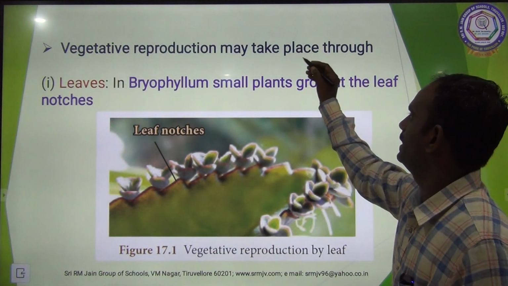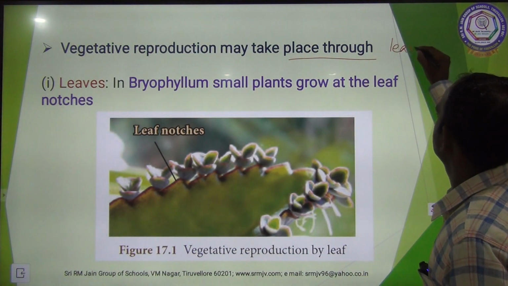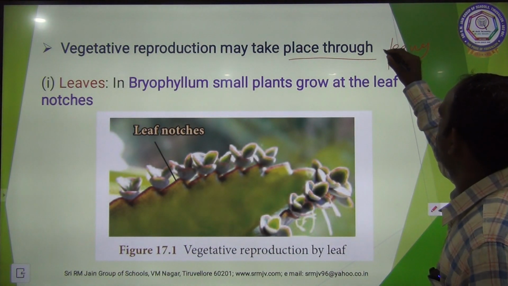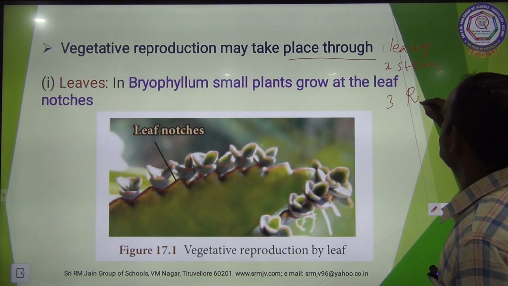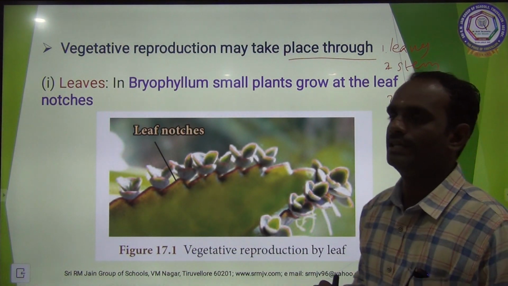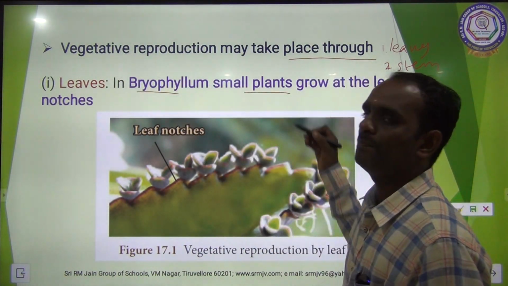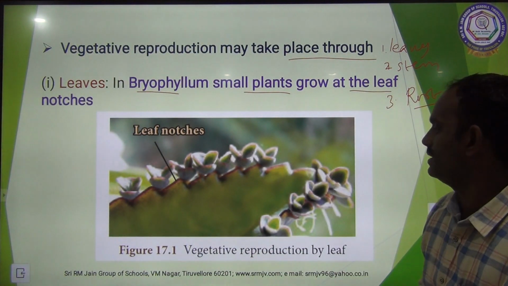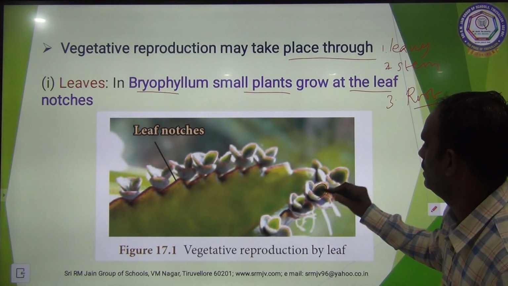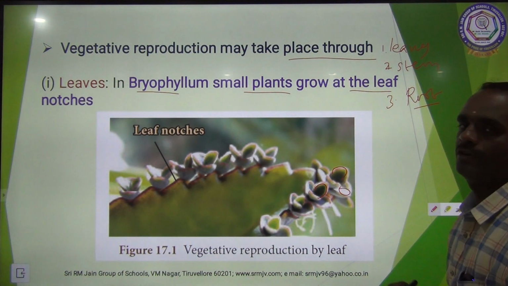Vegetative reproduction may take place through leaves, stem and the root. First we will see the leaves. In bryophyllum, small plants grow at the leaf notches. See the picture here. These small plants grow in the leaf notches.